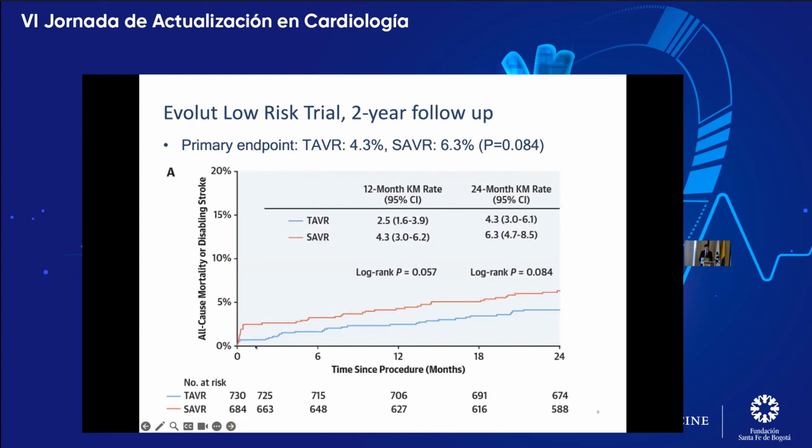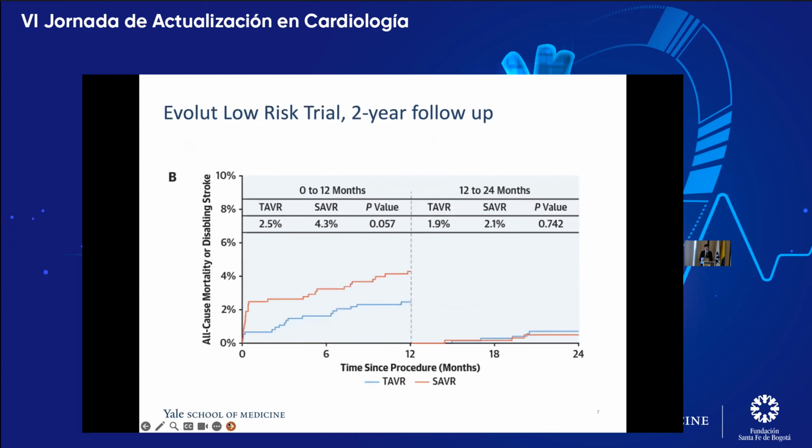And as you can see, as would be expected, the curves separate pretty early because there's higher morbidity and mortality in the early postoperative period. And then the curves stay relatively stable throughout the time with maybe a little bit of divergence towards the end, but at both 1 year and 2 years, there was no significant difference in long-term outcomes.